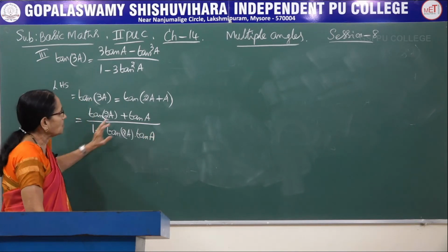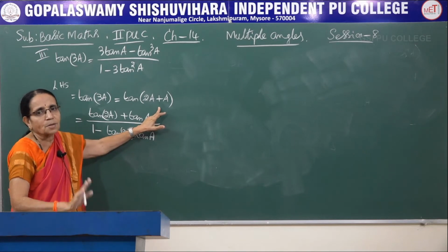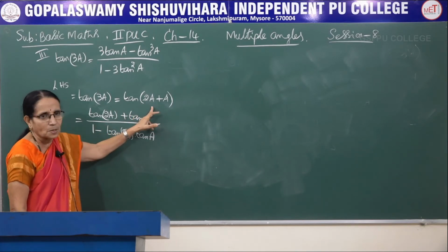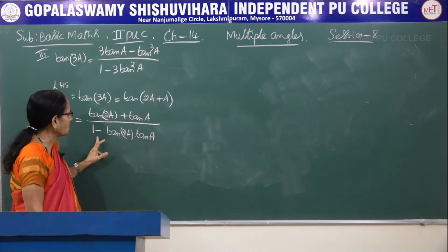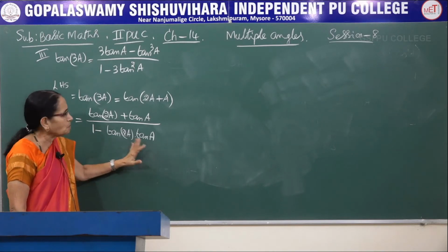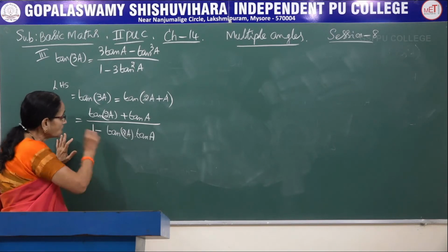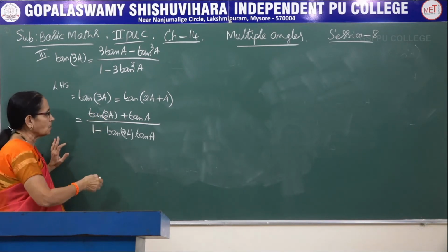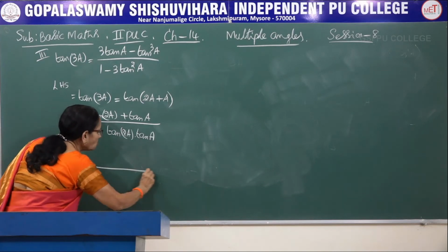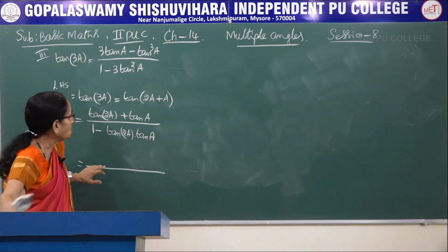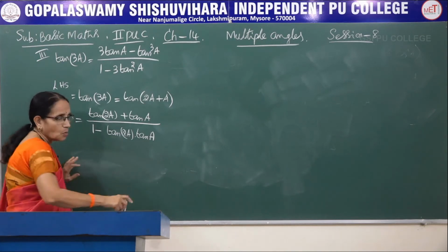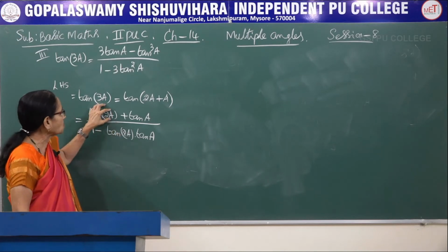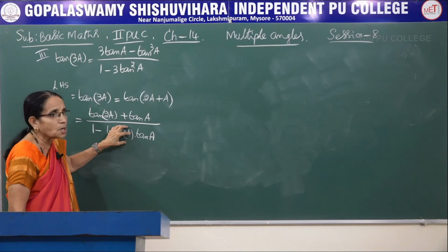So first I have split the angle as the sum of the two angles. I have expanded using the compound angle formula, tan of A plus B equals tan A plus tan B divided by 1 minus tan A into tan B. Same procedure for all the three. Now at this stage I am using the multiple angle formula, tan of 2A. Only one formula we are having. Now you carefully write that one. What is the formula for tan of 2A? 2 tan A divided by 1 minus tan square A. We have to substitute here, and here.